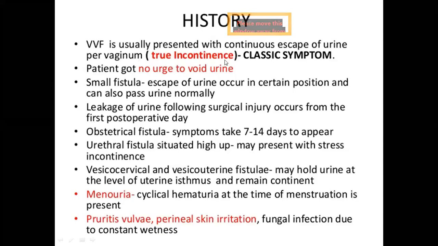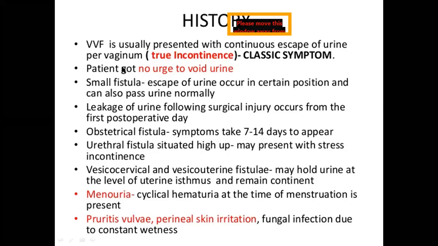That is true incontinence. Whereas in stress incontinence, there is involuntary escape of urine during increased intra-abdominal pressure, like coughing, sneezing, or walking with speed.